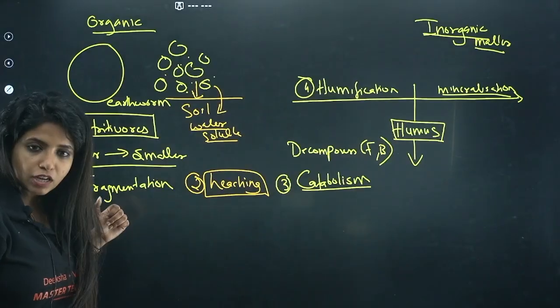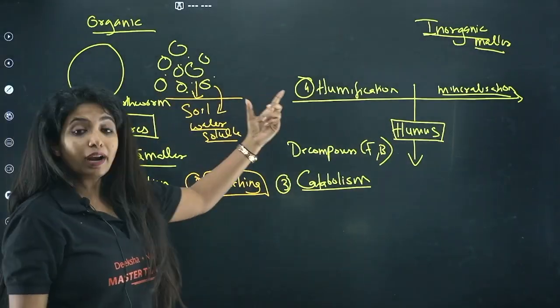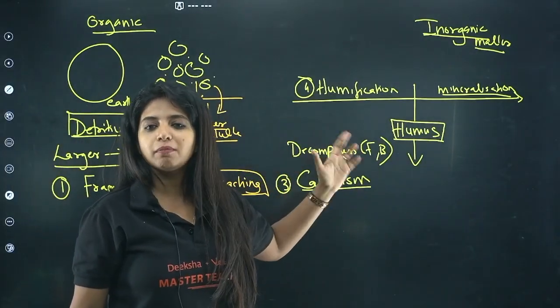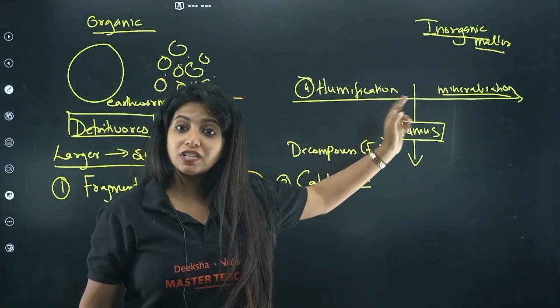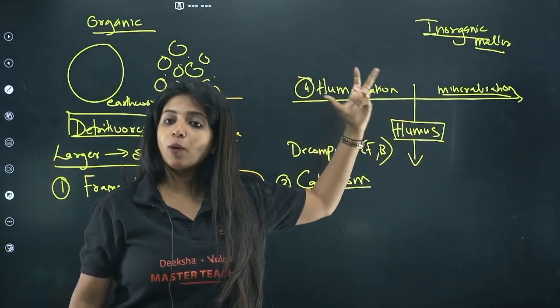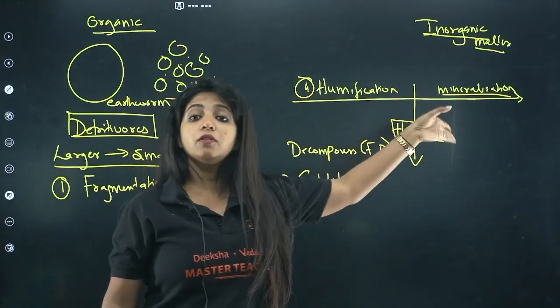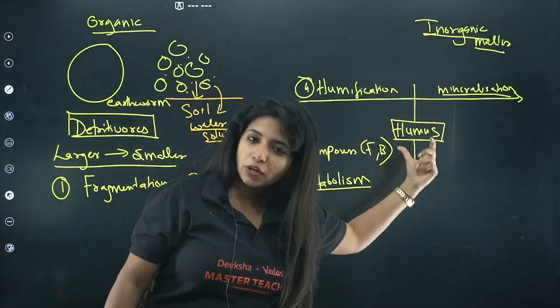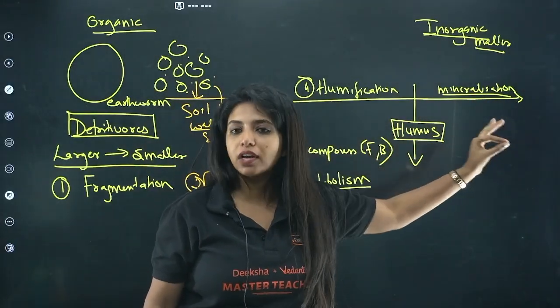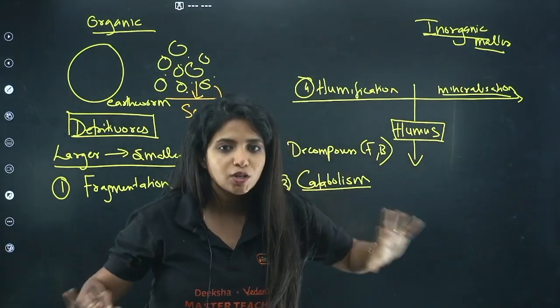So first you had fragmentation, then you had leaching, then you had catabolism, and catabolism can be broken down into two things: humification and then mineralization. Humification means formation of humus, which is a dark amorphous substance having a high amount of nutrients, and mineralization means breakdown of this humus into actual inorganic nutrients which mix into the soil.